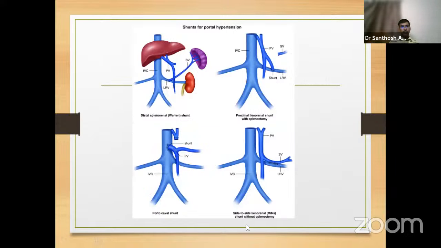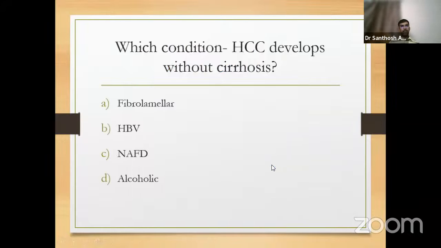Mitra shunt is side-to-side splenorenal shunt. In proximal splenorenal shunt, what we do, we divide the splenic vein and then anastomose the splenic vein to the left renal vein. Whereas in this, we retain the spleen, we don't divide it, but do a side-to-side splenorenal shunt. That is Mitra shunt. So which condition develops HCC without cirrhosis?